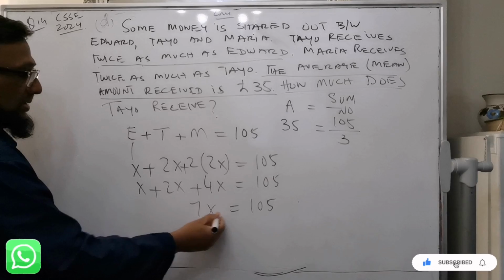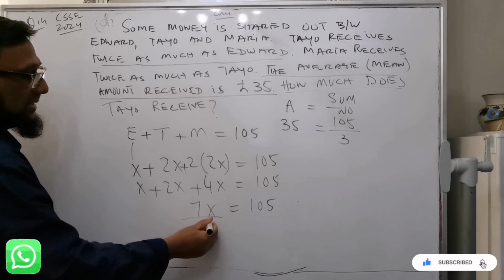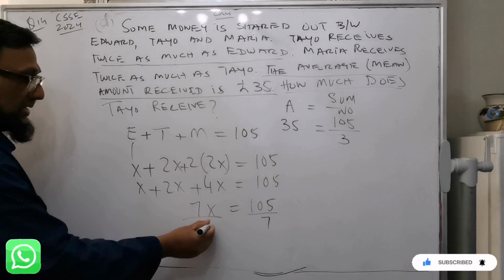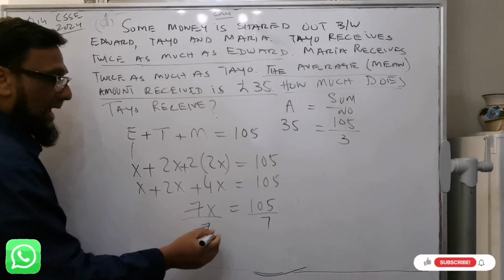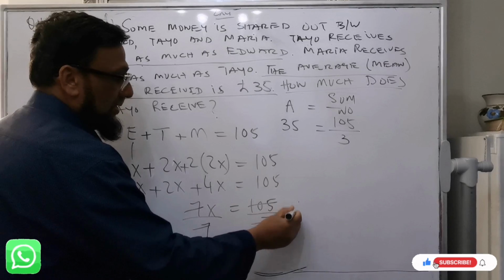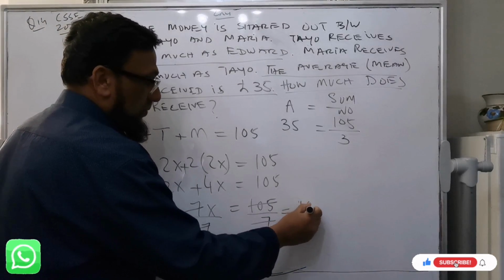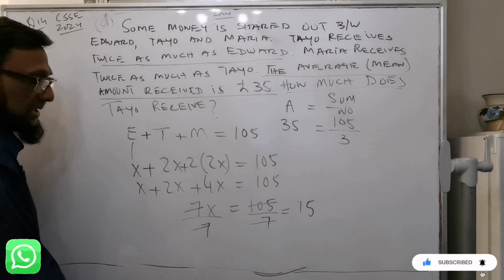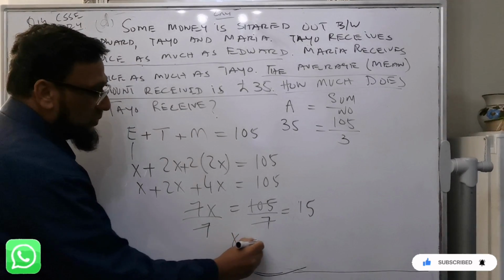And how to find the value of x? Divide by 7 both sides. 7 cancels with the 7. And 7 times 15 equals 105. So it means x equals 15.